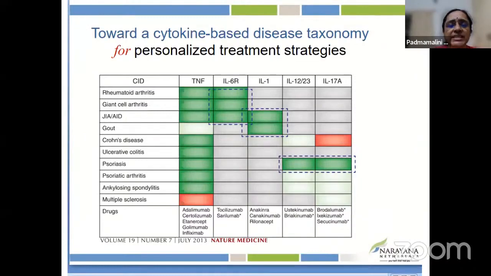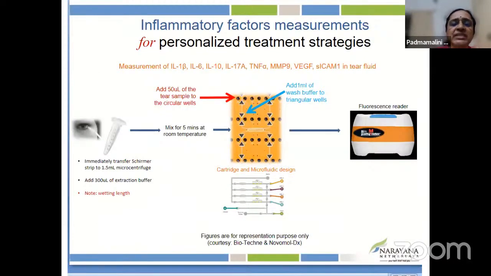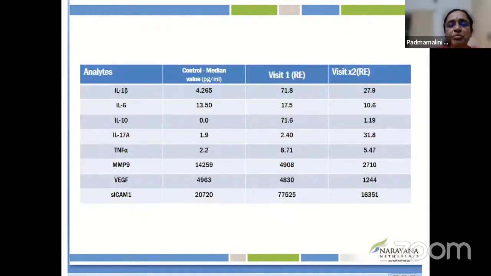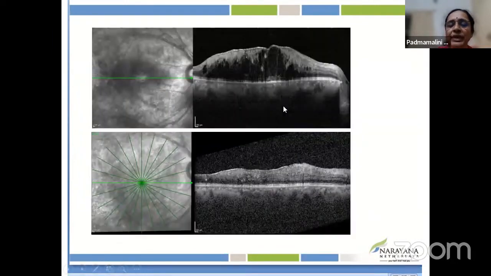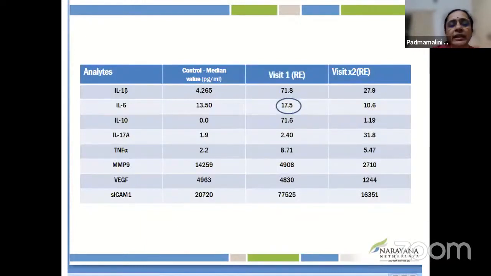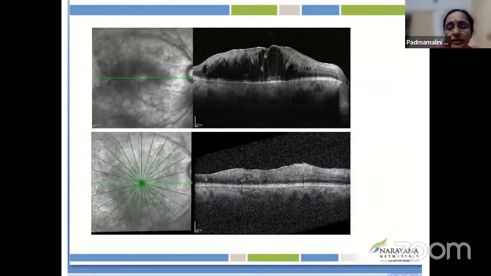Cytokine-based assays are available for personalized treatment for various autoimmune uveitic entities in the literature. Here at Narayana Nethralaya, we started doing personalized treatment for uveitis, where we use the tears and estimate the inflammatory markers in the tears using a fluorescence reader. Based on that, we customize the treatment. For this particular patient, interleukin-6 was elevated in the right eye. Following tocilizumab treatment, within 4 weeks we could see the resolution of the macular edema, and the IL-6 level also came down in the tears.